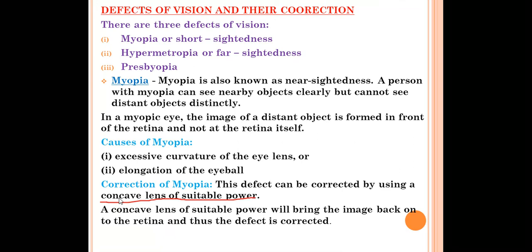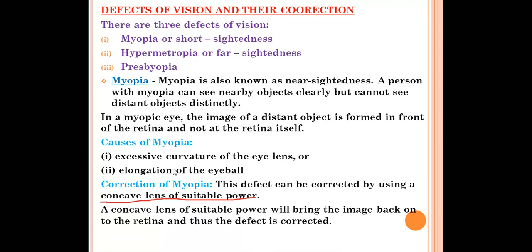You know that concave lenses are also known as diverging lenses. So what will this diverging lens do? It will diverge the light of the image and the image is formed on the retina. A concave lens of suitable power will bring the image back on the retina and thus the defect is corrected. So what it will do? The concave lens or the diverging lens will bring back the image of the object on the retina and the defect is corrected, right?